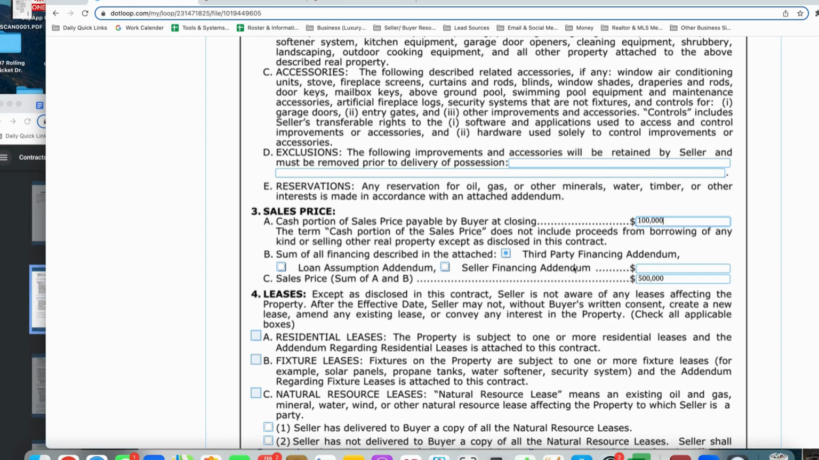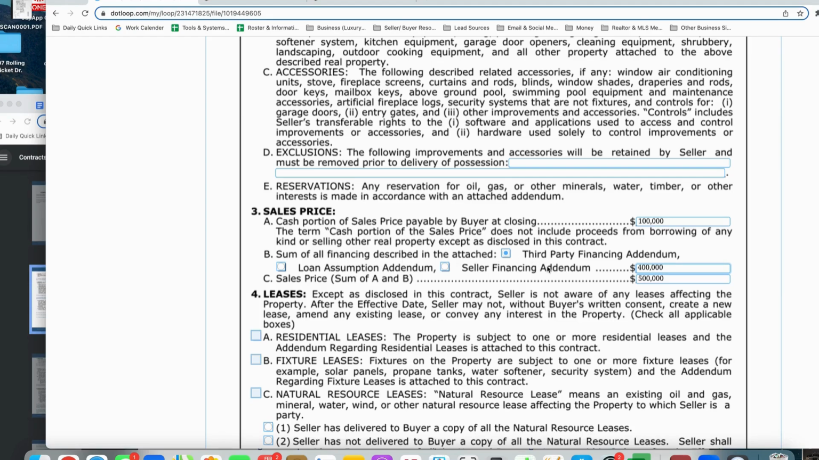So the amount that they're going to be financing is going to be here. So the amount they're financing is the remaining 400,000. And then A plus B equals their total amount that they're offering, which is 500,000. What you need to be careful of as well is the financing. Sum of all financing described.